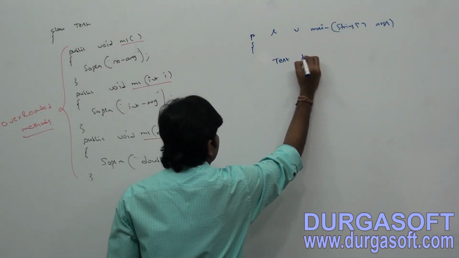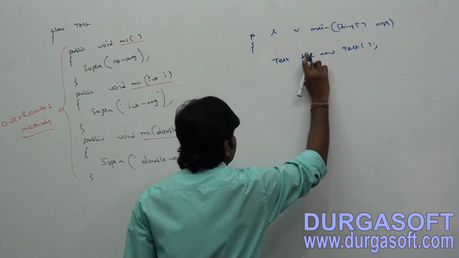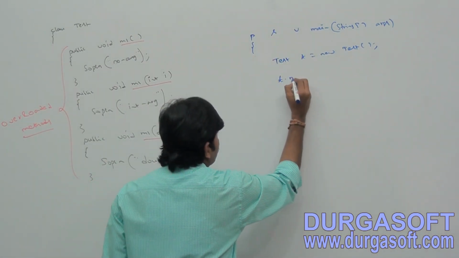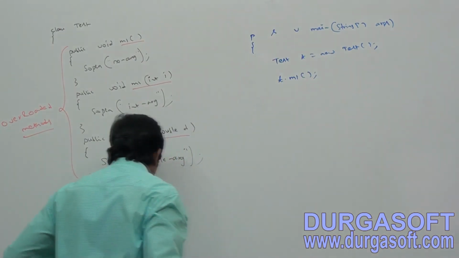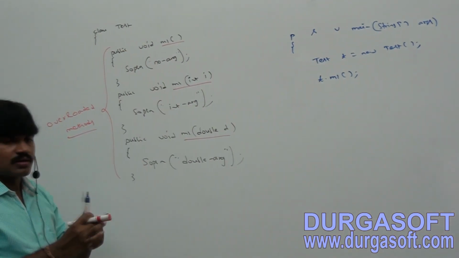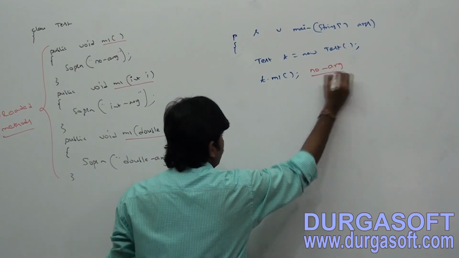Test t = new Test. Now t.M1(), can you tell which method can listen to my request? This method, the no-arg one. Now the output we are going to get is no-arg.